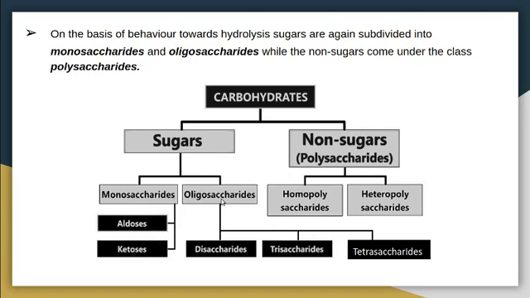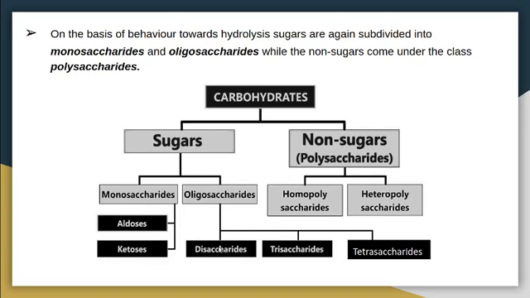Oligosaccharides are carbohydrates which upon hydrolysis give 2 to 9 monosaccharide molecules. That means if a particular oligosaccharide on hydrolysis gives two monosaccharide molecules, that is known as